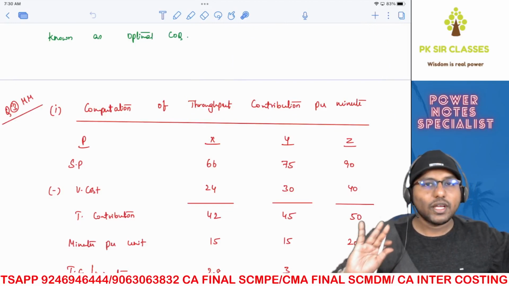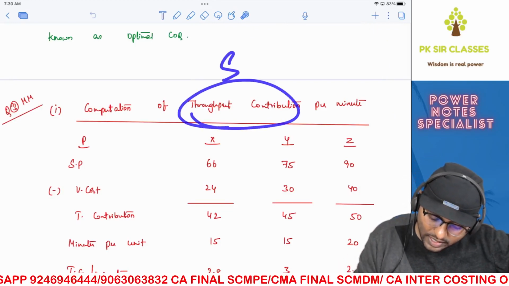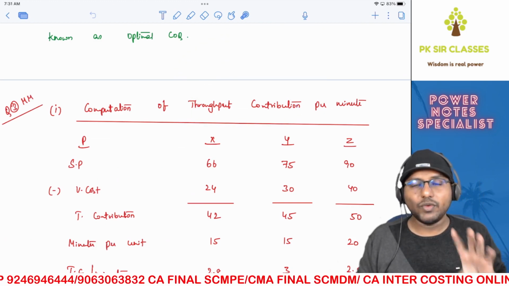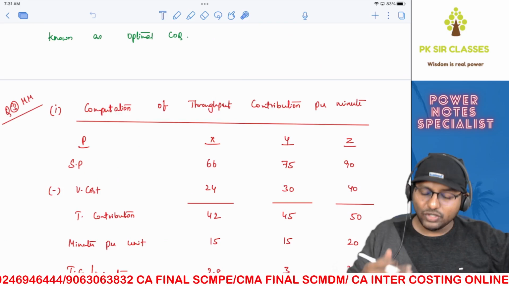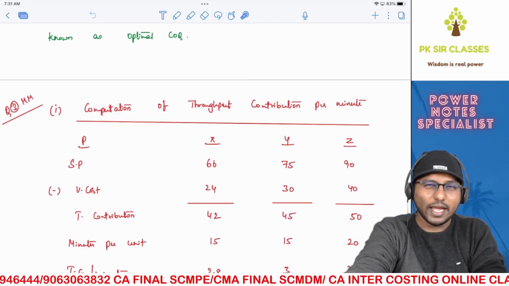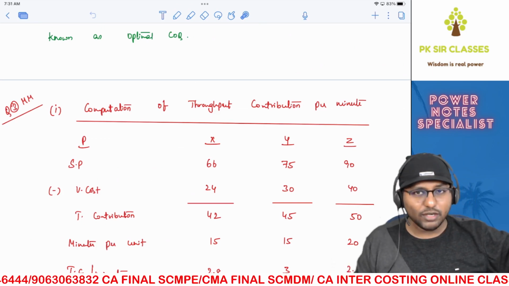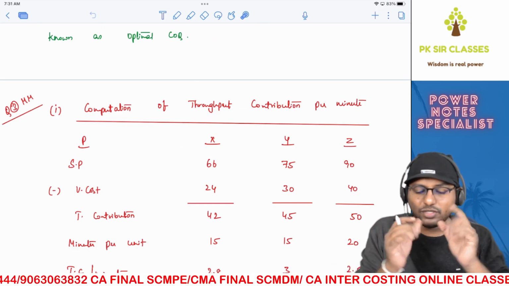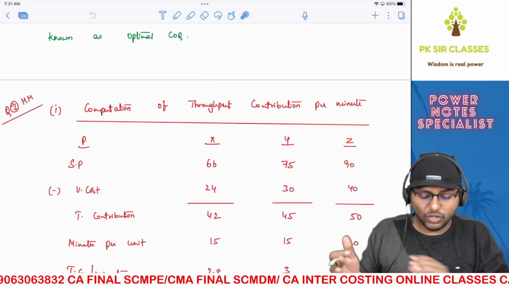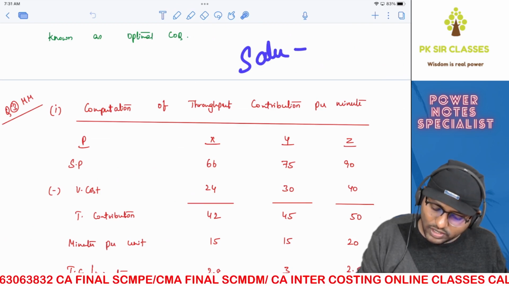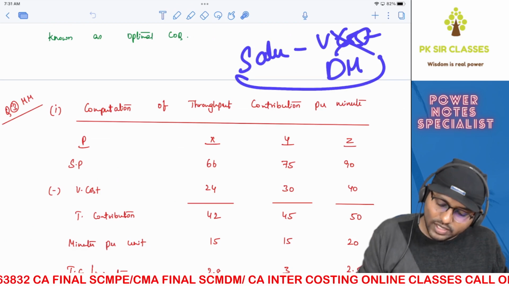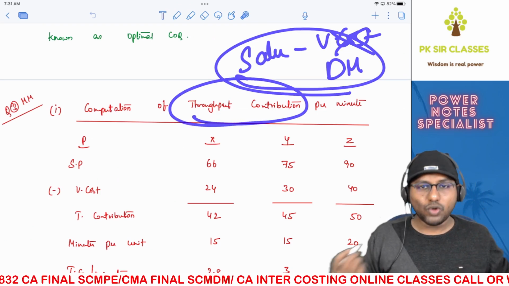In the place of contribution, we're going to take throughput contribution, which is nothing but sales minus direct material cost. Okay. Presuming that only direct material cost is a variable cost. Are you able to understand that? There is a logic behind that. Why? Because you presume a small time scale when it comes to this particular theory of constraint chapter. So when your time scale is really small, the only cost that varies is direct material cost. Even labor will be a fixed cost. Therefore, basically the logic is sales minus variable cost only, but the only variable cost is direct material cost. Therefore, sales minus direct material cost is your throughput contribution.